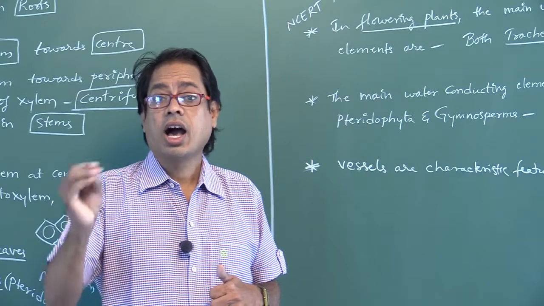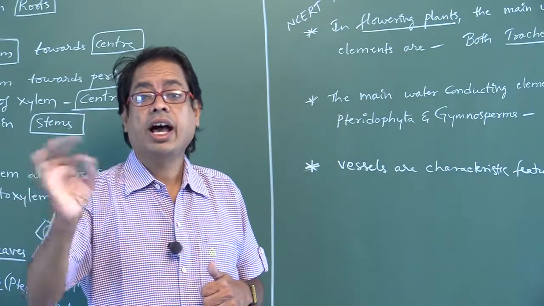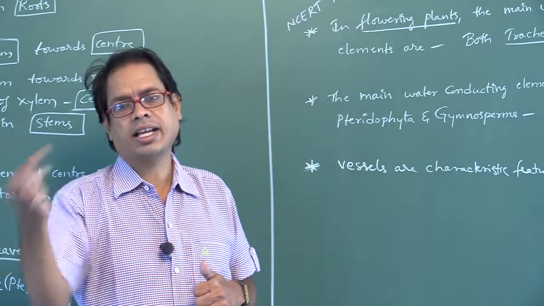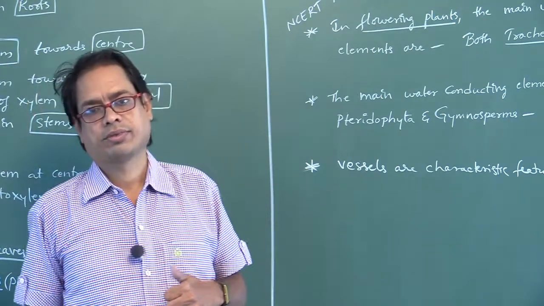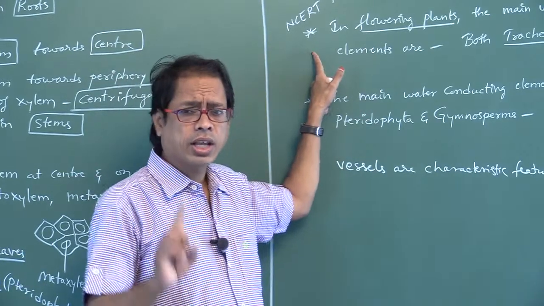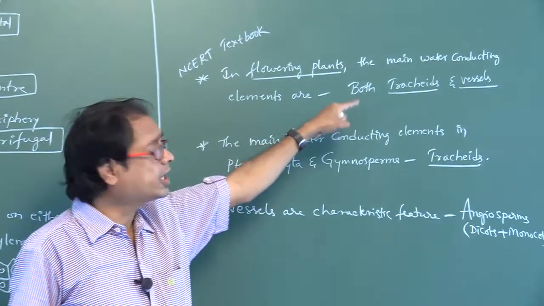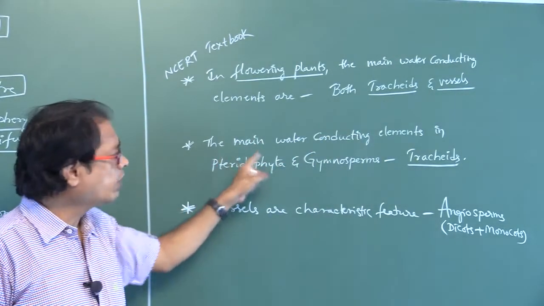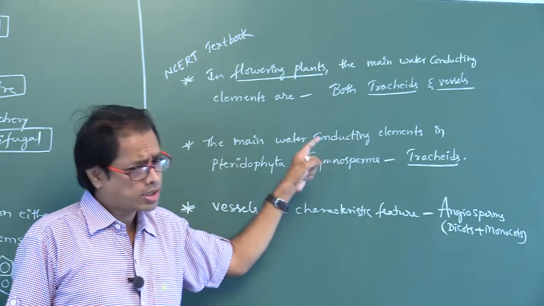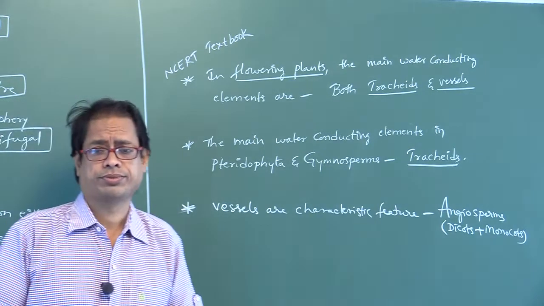Dead cells with highly thickened lignified cell walls are found in xylem fibers; highly thickened means xylem fibers. In flowering plants, this is a very, very important point, my dear students: the main water conducting elements are both tracheids and vessels. In Pteridophyta, the main water conducting elements are tracheids. In gymnosperms also tracheids. Vessels are the characteristic feature of angiosperms.